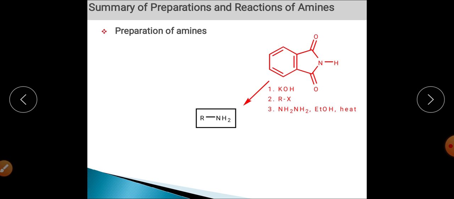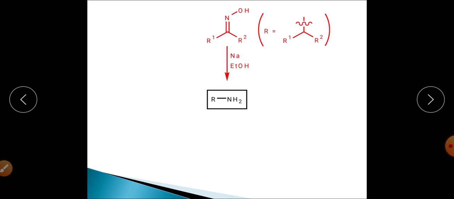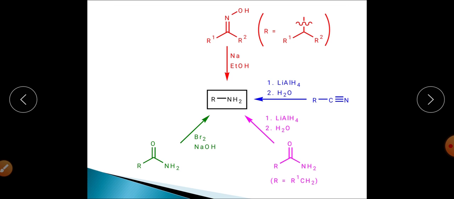Now let us come to the summary of this particular amine chemistry, the methods of preparation and chemical reactions. RNH2 can be synthesized by using this particular reaction, right? By using alkyl halide, and there are different methods. On your screen we have explained all these methods, what the different types of methods are that can be utilized. This is another method by which you can prepare your amines.